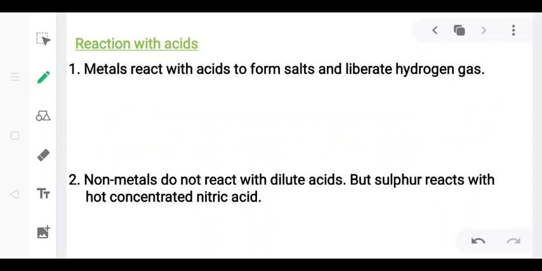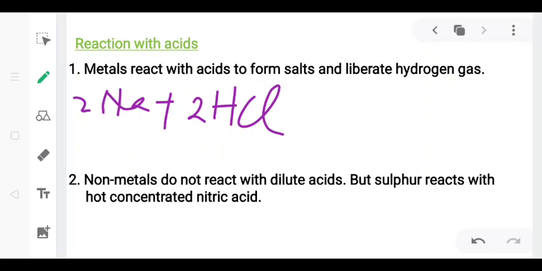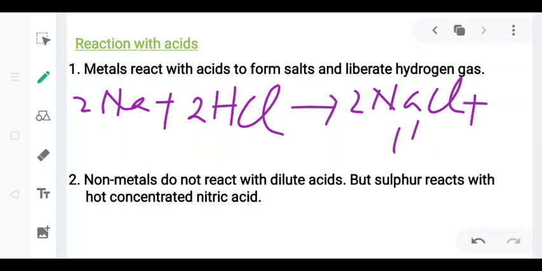Next is reaction with acids. Metals react with acids to form salts and liberate hydrogen gas. For example, when sodium reacts with dilute hydrochloric acid, it gives sodium chloride and also releases hydrogen gas.